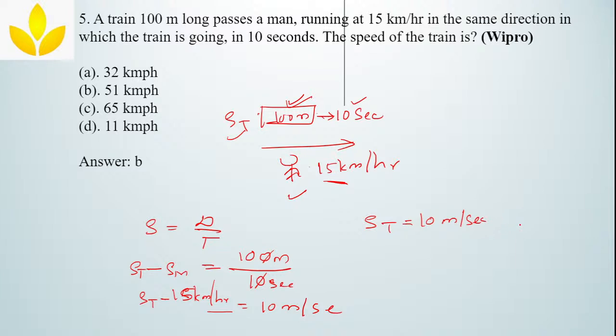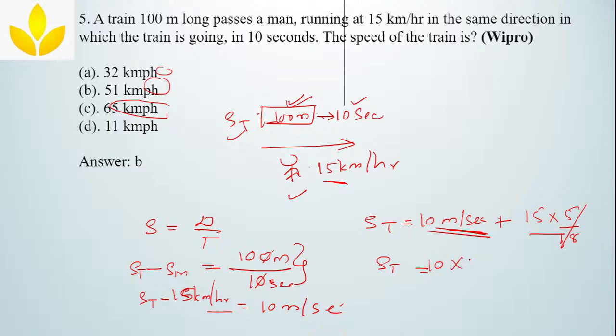Hold on for a second. 10 meter per second, and then you will take the speed plus 15 km per hour. You have to convert it from meter per second to kilometer per hour, correct? Or else you can convert this as well. Anything is okay. Either you have to convert this, or I can take speed of the train. Okay. Since the answer is given here in terms of kilometer per hour, instead of converting this, what we'll do? We'll convert this to kilometer per hour.